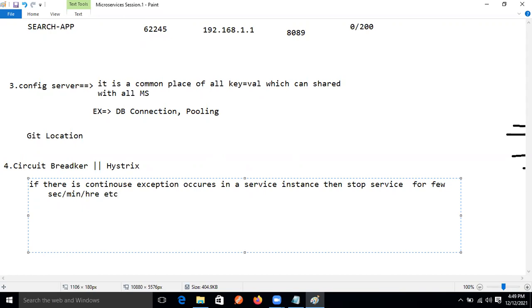So in between we will give the end user one message, like: service not responding, try after some time. Like this we will give the message to the end user. For that purpose we are using the circuit breaker in microservices. Okay, so now good.